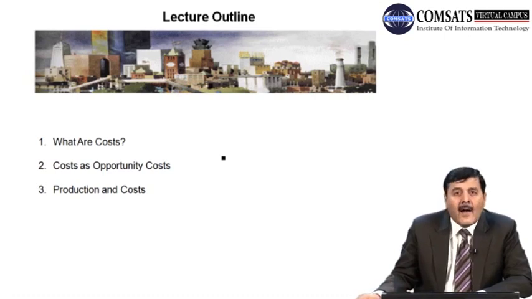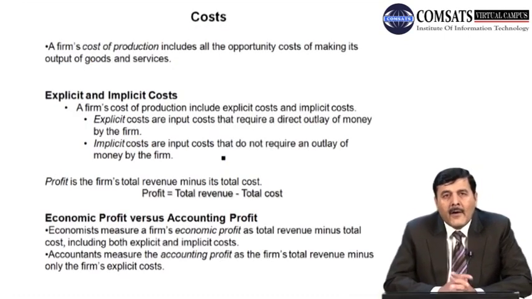तो सबसे पहले हम cost की बात करते हैं. Now a firm's cost of production includes all the opportunity costs of making its output of goods and services. So it is all the costs of production, a firm's all costs of production, that includes all the opportunity costs of making its output of goods and services. Now here you see the concept of opportunity cost.